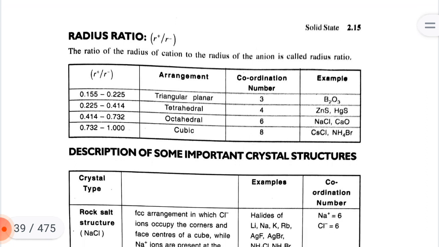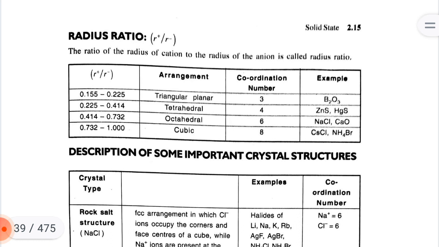Radius ratio. The ratio of the radius of the cation to the radius of the anion is called radius ratio, R plus upon R minus. Radius ratio, arrangement, coordination number. Example: radius ratio 0.155 to 0.225, arrangement is triangular planar, coordination number is 3, example is B2O3. Radius ratio 0.225 to 0.414, arrangement is tetrahedral, coordination number is 4.